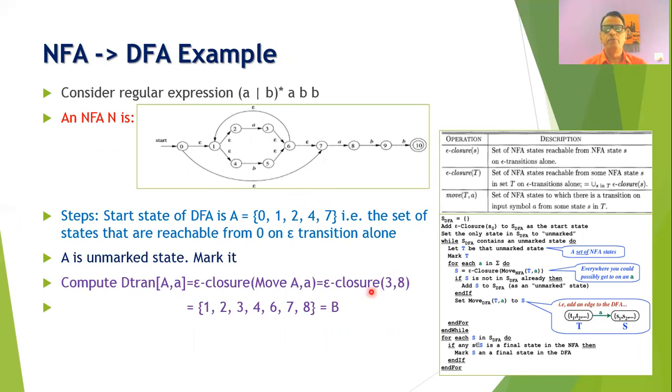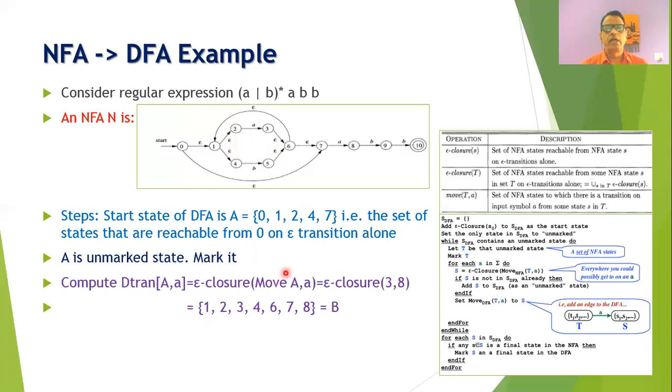When we compute epsilon closure of 3 comma 8, we see how many states are reachable from 3 and 8 on epsilon transition alone. One can easily observe that 3 and 8 are already there. Also from 3 we can reach 6, from 6 we can reach 1, and from 1 we can reach 2 and 4, so all these states are added.